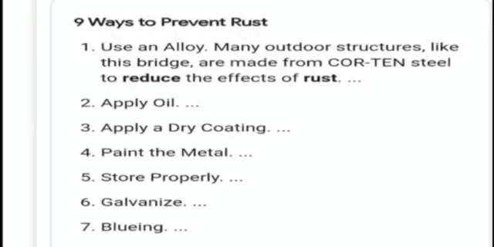One simple way is to apply a coat of paint or grease. In fact, these coats should be applied regularly to prevent rusting. You can observe some prevention methods on the screen. They are: we can apply oil, we can paint the iron metal, we must store iron articles properly, and another way is to deposit a layer of a metal like chromium or zinc on iron.